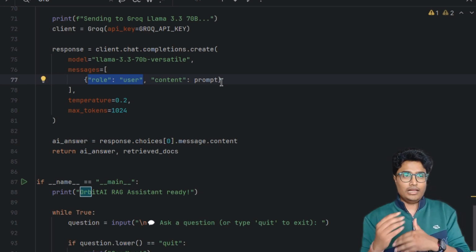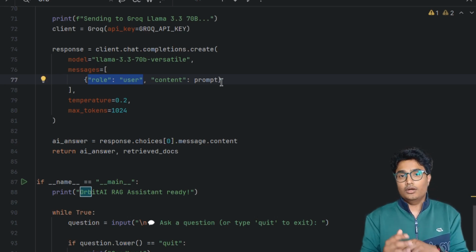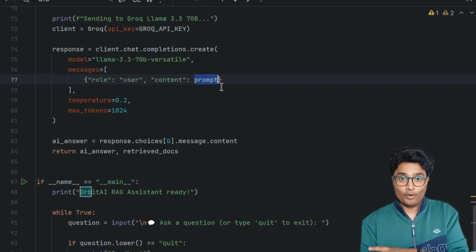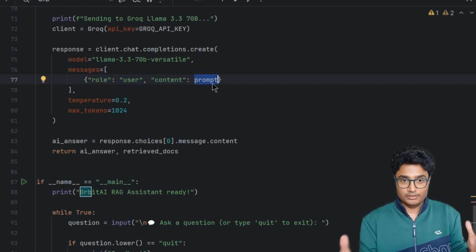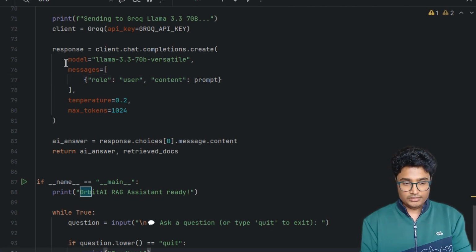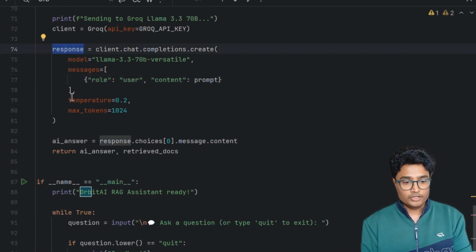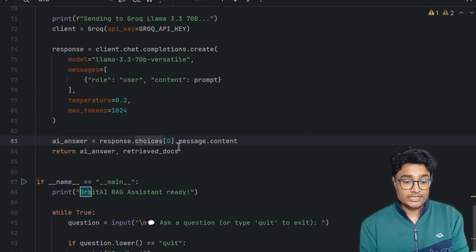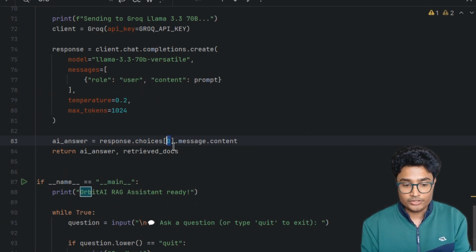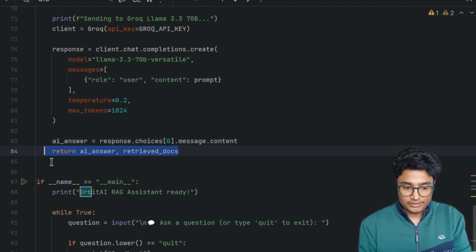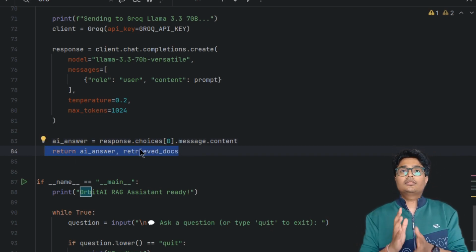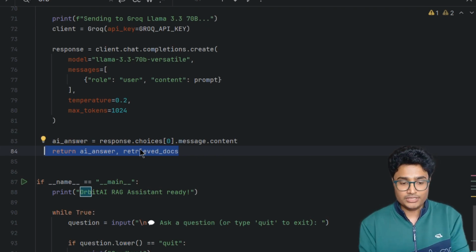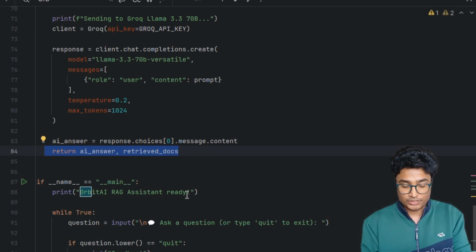So that's where I'm telling the LLM that you are communicating with a user or actual human, and the content would be the prompt, what will be coming from the user question and the context. Now this response is coming in a JSON format. So I am using this JSON output, and I'm using the relevant output, which is just the message content I want. So I am fetching that and I'm returning the AI answer, and what are the source systems which help the AI or the LLM to generate that response. I'm also passing those document snaps or the metadata about them.